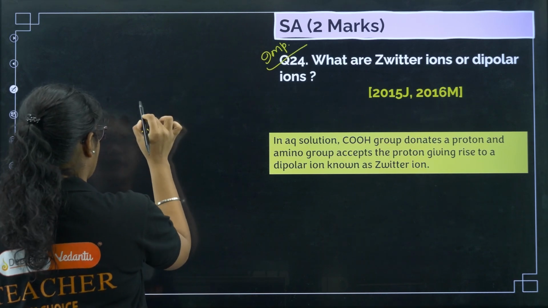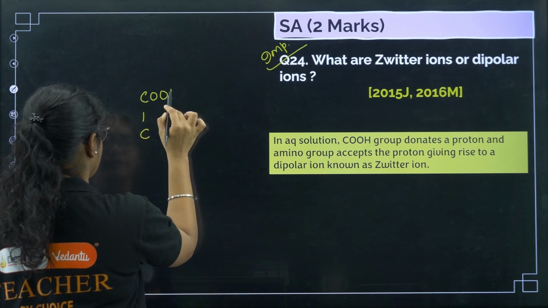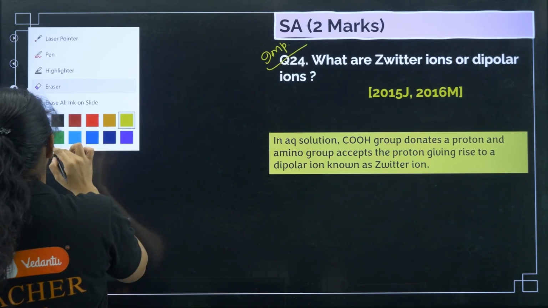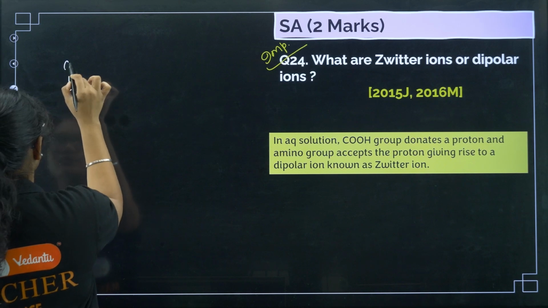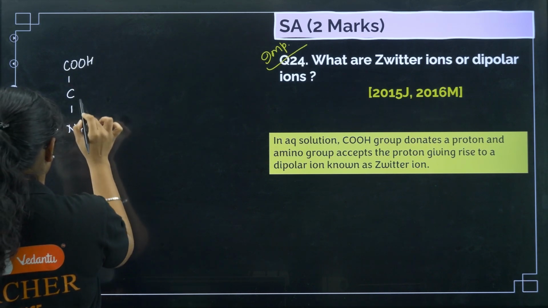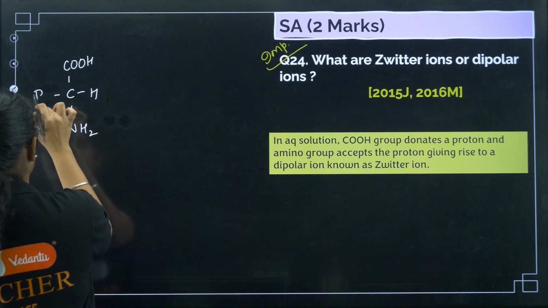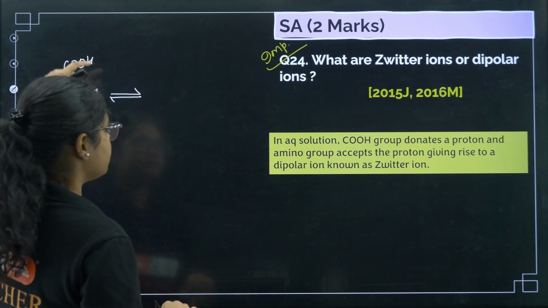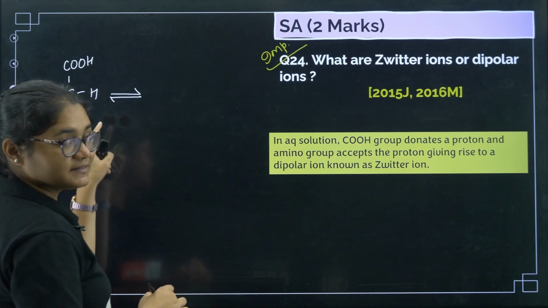So let me write it like this. We have COOH and we have NH2, we have H and we have R. Now this is in equilibrium. This one will give H plus and this one will accept H plus.